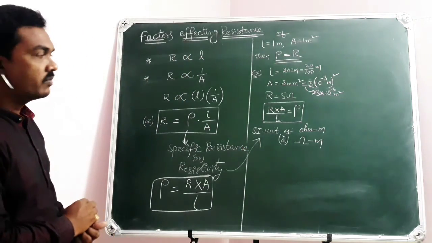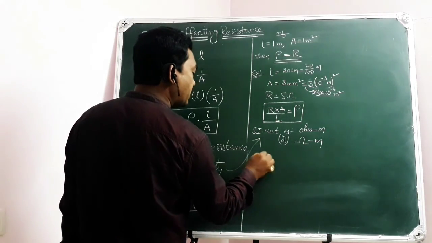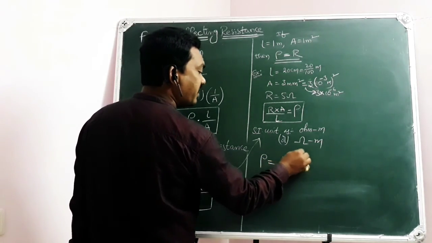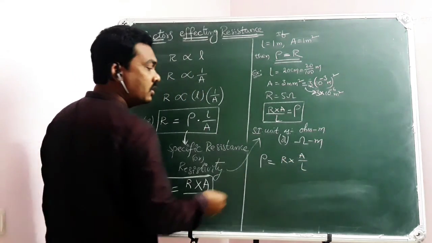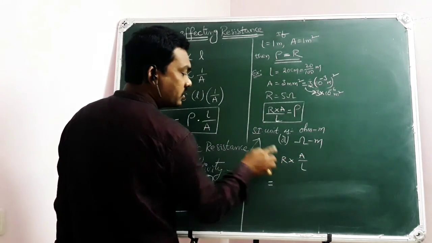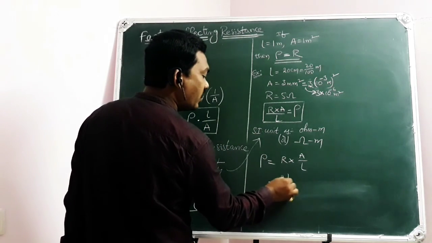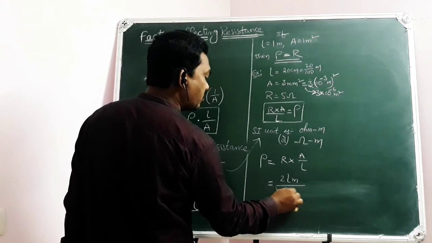That's one more point. Apart from all these things, when you have this mathematical equation rho equals R into A by L, you know R is equal to V by I, which is equal to 2Lm by n e square A tau.